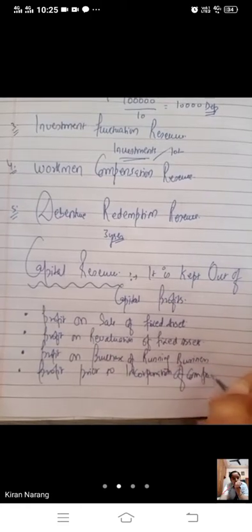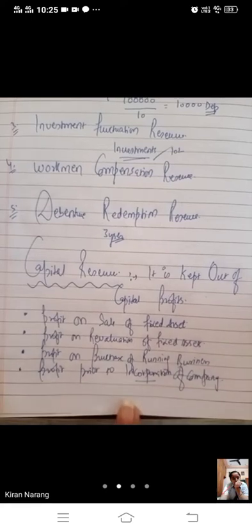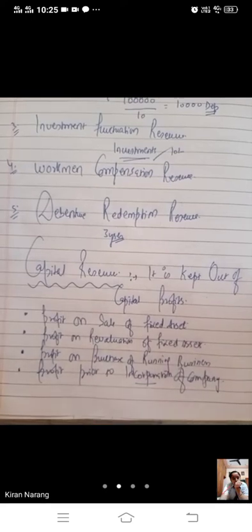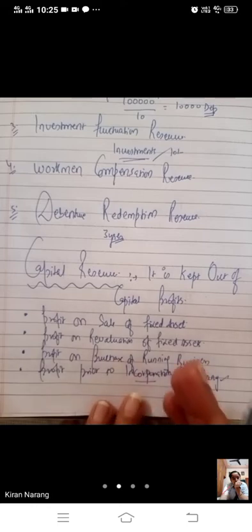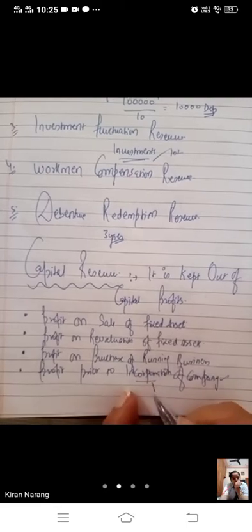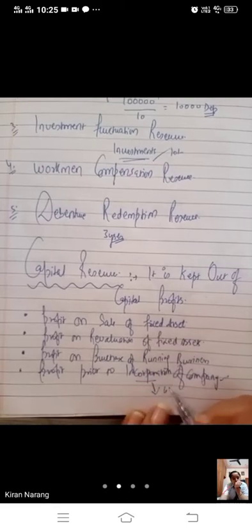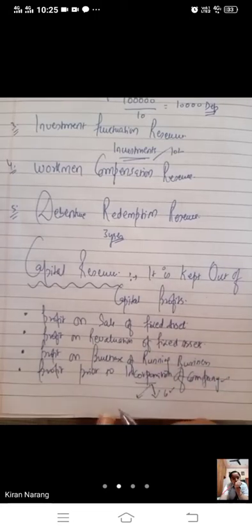Now, what is profit prior to incorporation of a company? Incorporation means registration. Suppose I am going to start a new company today and formation of a company will take at least 6 months. I have to fill all the documents to registrar and registration process will take 6 months at least. After 6 months, my company will be registered. But I have started working today. Today I have started the production and selling of the goods.